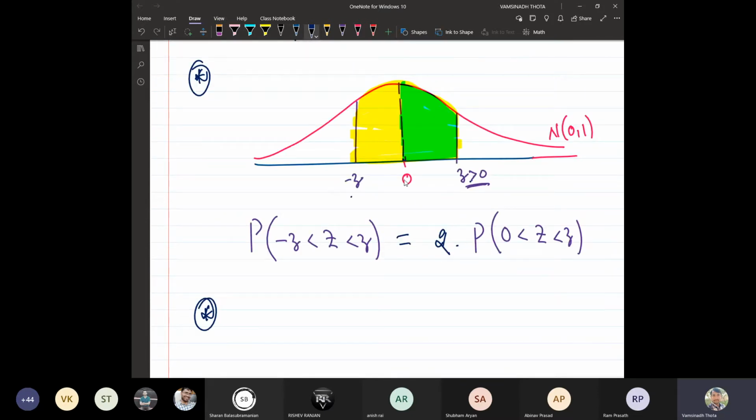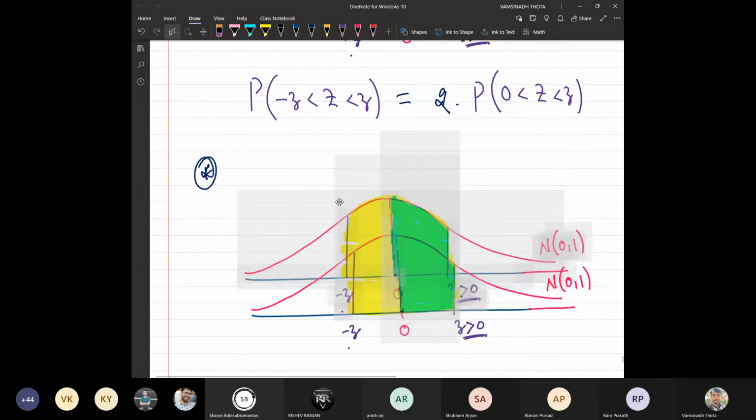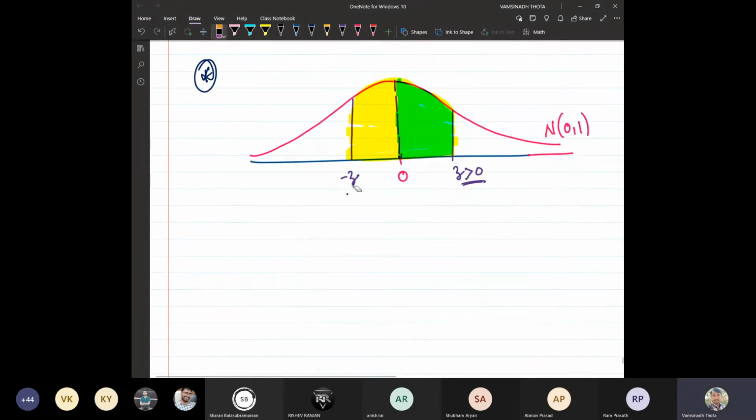It is also a similar graph again. For example, Z is a positive number, and of course, 0 is the mean.